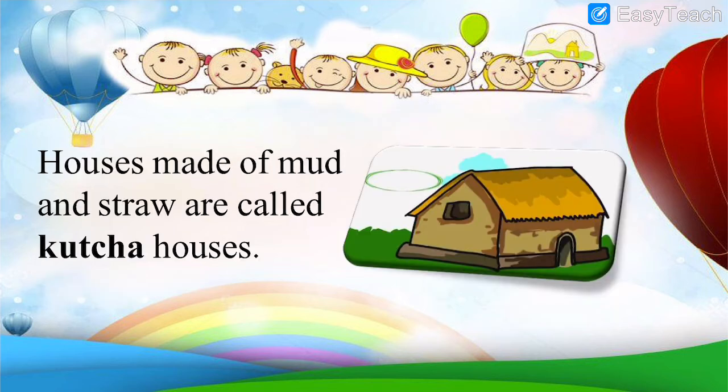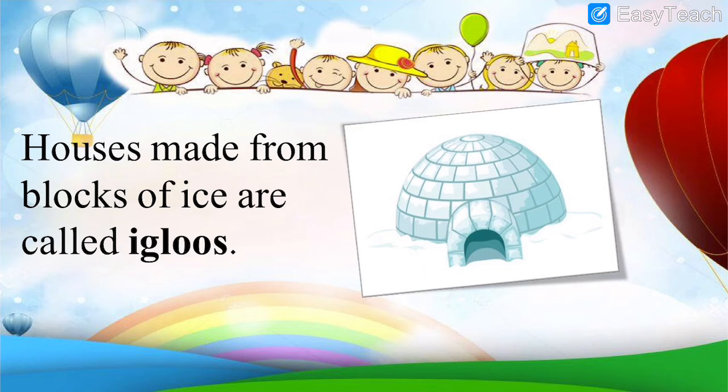Then we had learned about Kacha house. What is a Kacha house? Houses made of mud and straw are called Kacha houses. After that we had learned about igloos. What are igloos? Houses made from blocks of ice are called igloos.